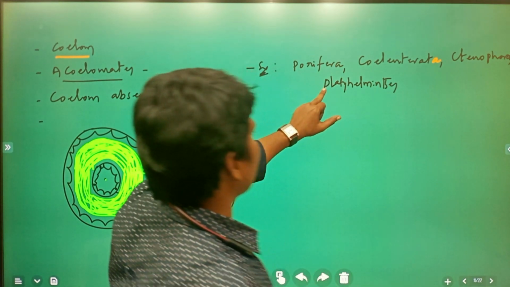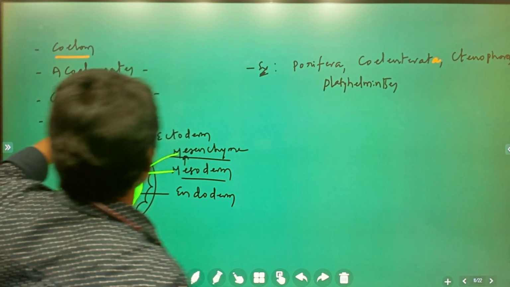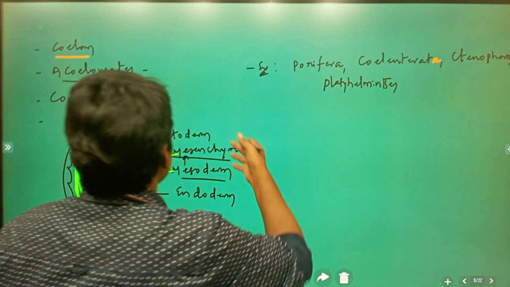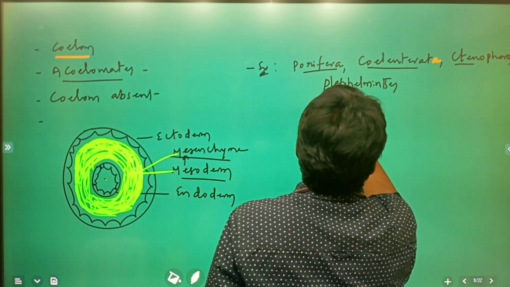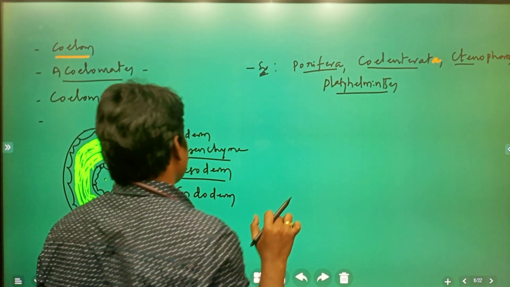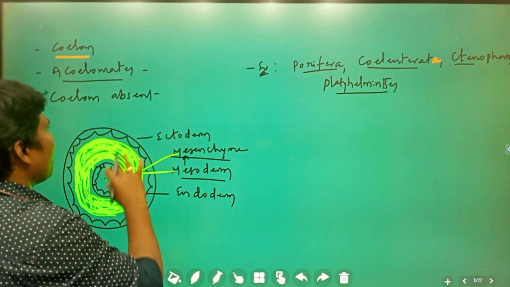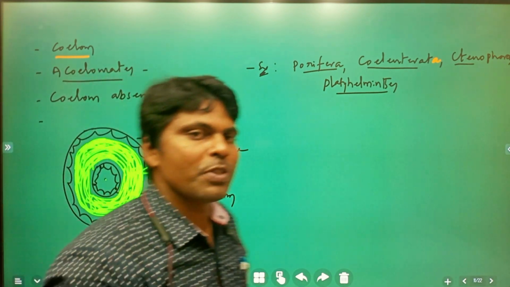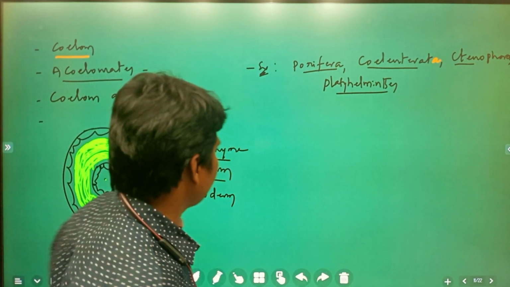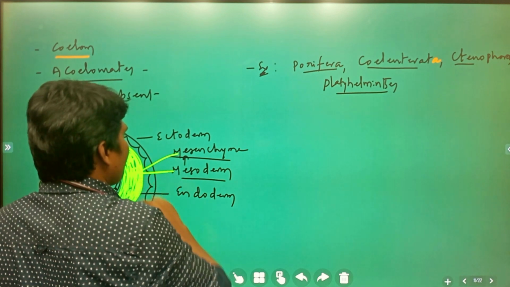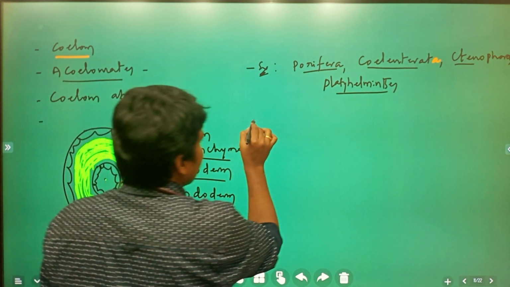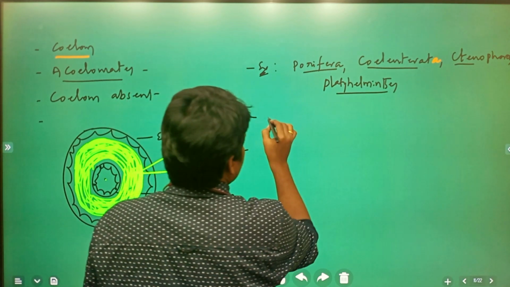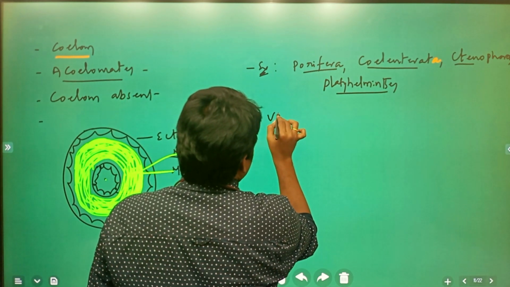These are the phyla which come under acoelomates. So in these animals, the body cavity or coelom is going to be absent. Clear? The entire space is occupied by the mesenchyme. So in these organisms, visceral organs